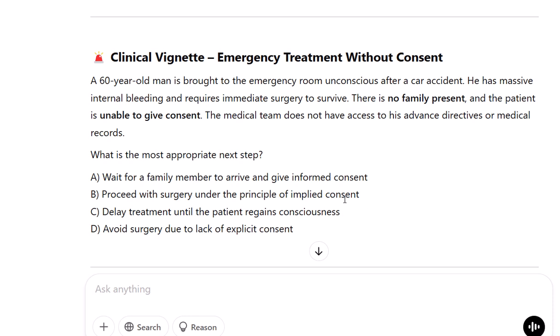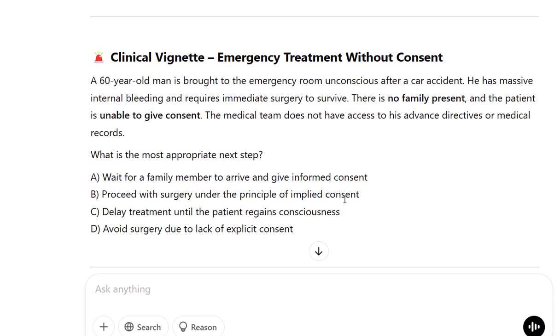A 60-year-old man is brought to the emergency room unconscious after a car accident. He has massive internal bleeding and requires immediate surgery to survive. There is no family present, and the patient is unable to give consent. The medical team does not have access to his advance directives or medical records. What is the most appropriate next step?